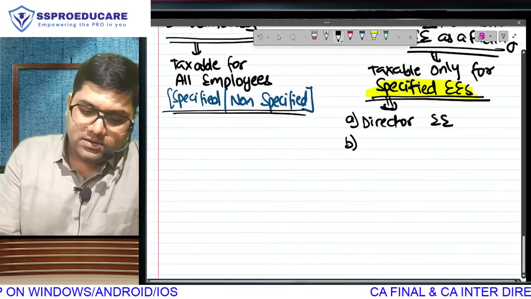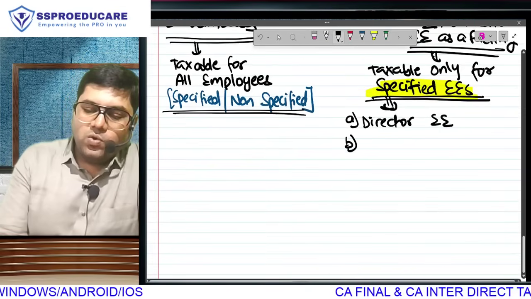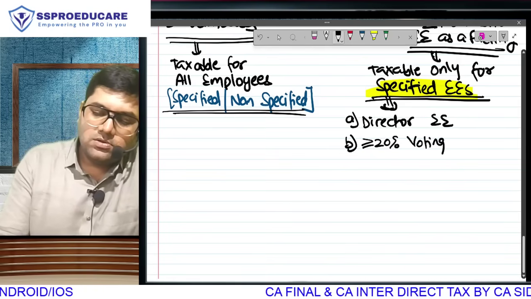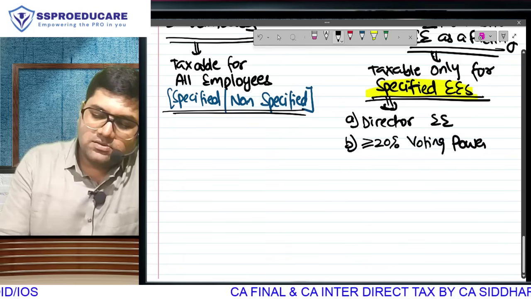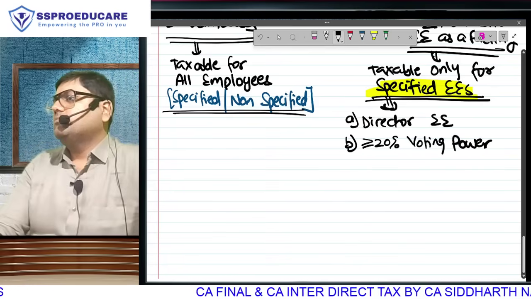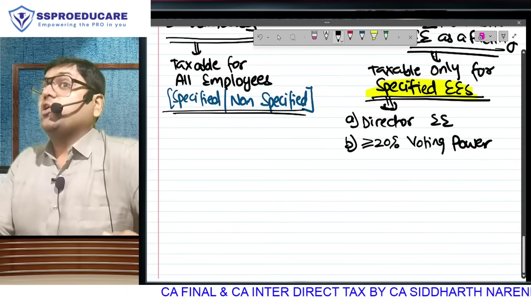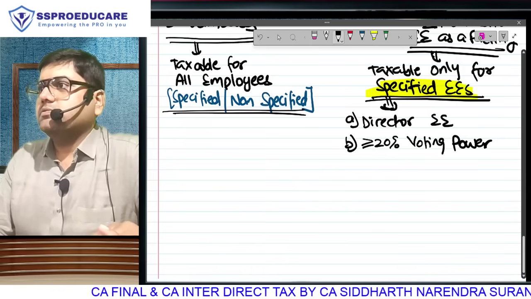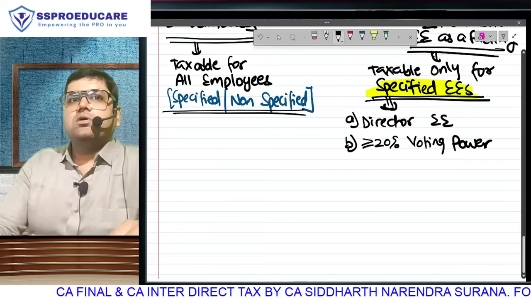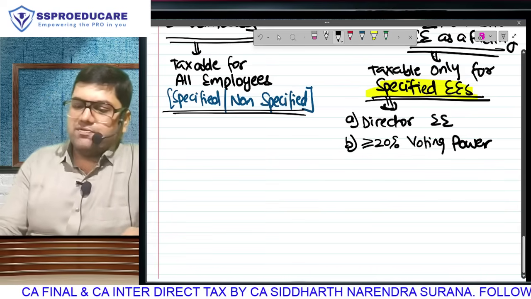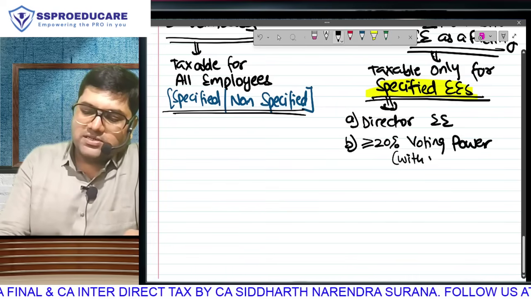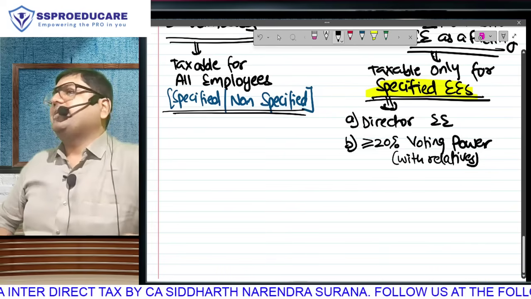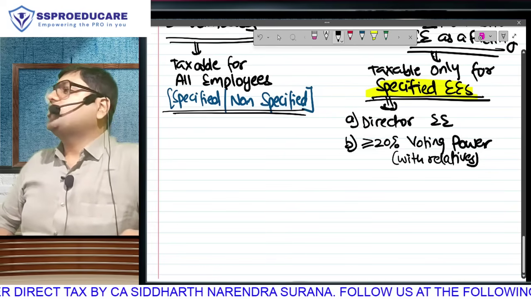Second, any employee who has 20% or more voting power in the organization. It need not be only companies, it can be any organization, if you have 20% or more voting power. In a company it will be equity shares, and this voting power will be considered along with your relatives. Supposing Mr. X has 18% voting power and his wife has 2% voting power.